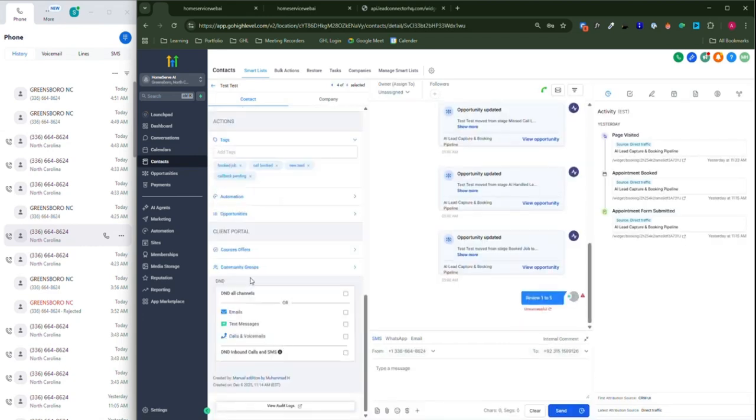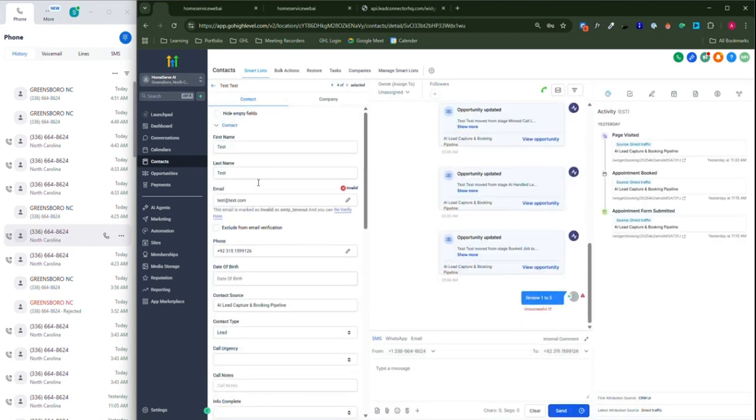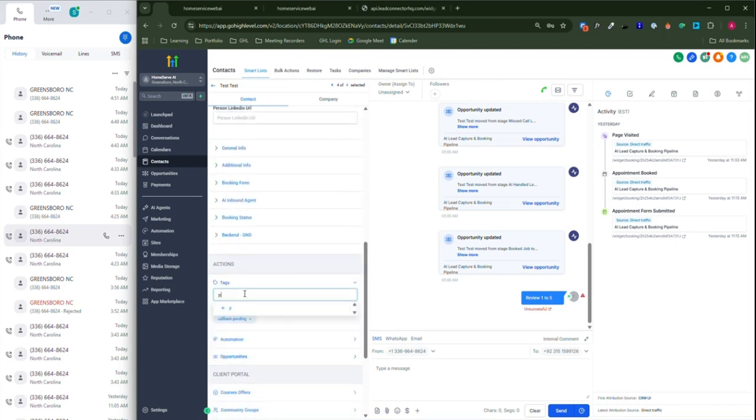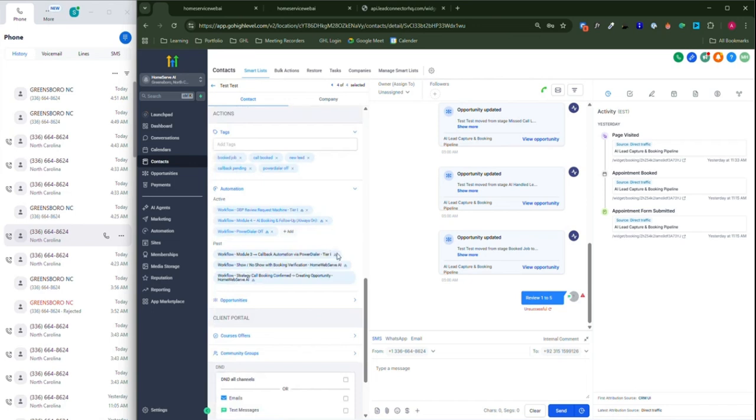How you add the tag is really simple. You go to the contact, scroll down, and over here you will just type in Power Dialer, Power Dialer off, this one. As soon as you do this, this will remove the customer from all the automations associated with Power Dialer. And guess what? This customer will be removed from any Power Dialer sequence, which means this customer will not receive any sort of call communications from us for the tier 1 users.